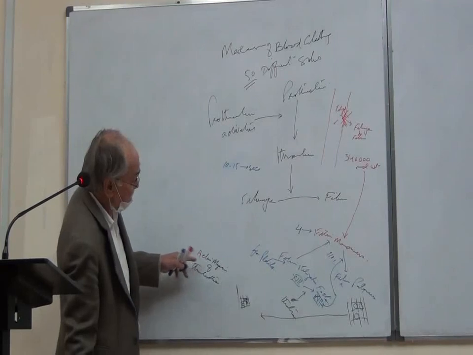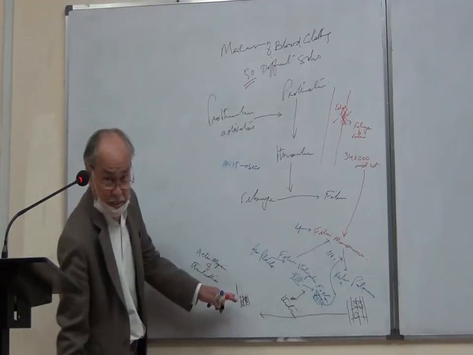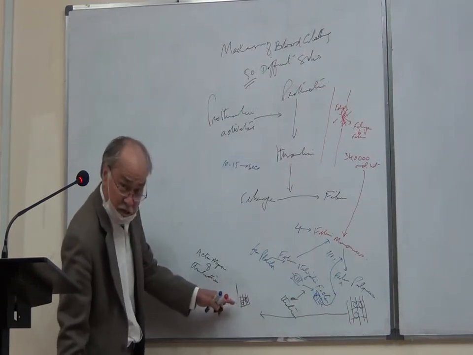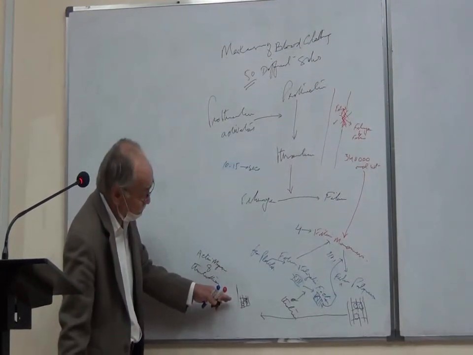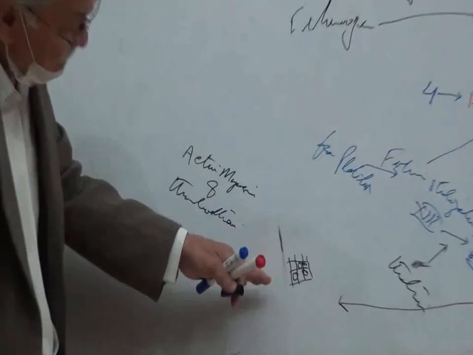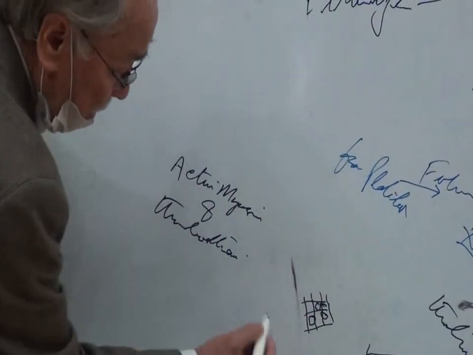The actin myosin and thrombostatin which are present in the platelets are squeezed out due to the squeezing of the polymers of fibrin fibers, and then they come out and cause contraction.